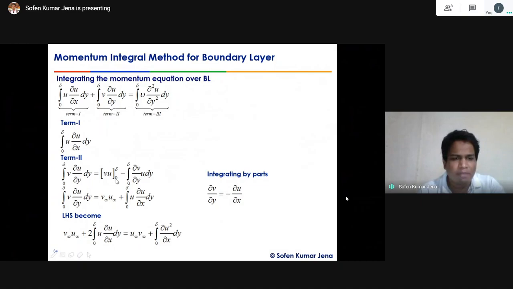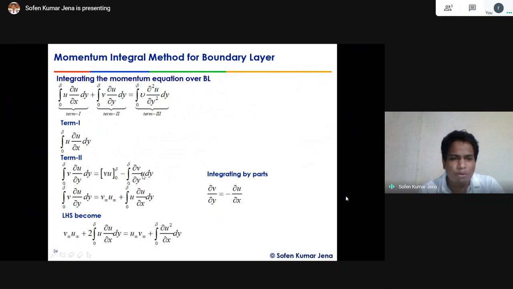Expand it in terms of the limits: at y equal to 0, both u and v are 0. At y equal to delta, v equals v infinity and u equals u infinity. So this term equals v infinity times u infinity, and the other term will be plus, because of u del v by del y.